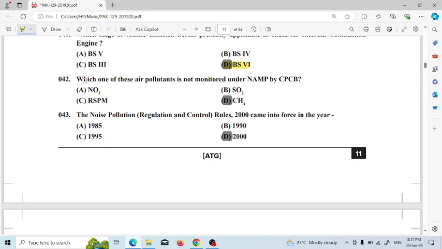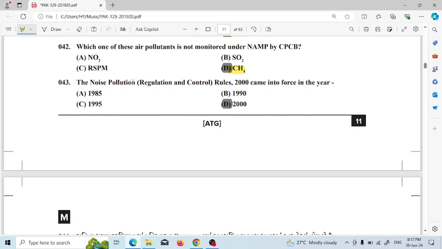Next question number 42. Which one of these air pollutants is not monitored under NAMP by CPCB, Central Pollution Control Board? So CH4, methane, is not an air pollutant mentioned under NAMP by CPCB.